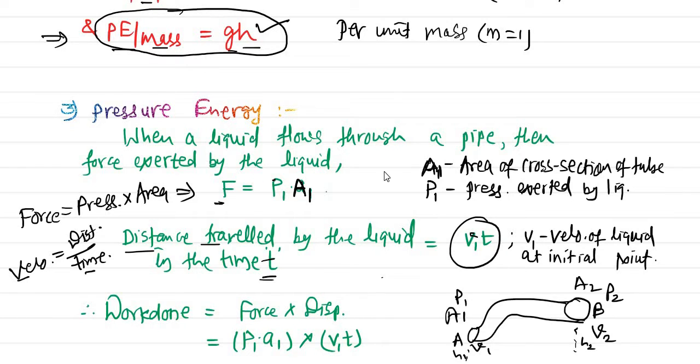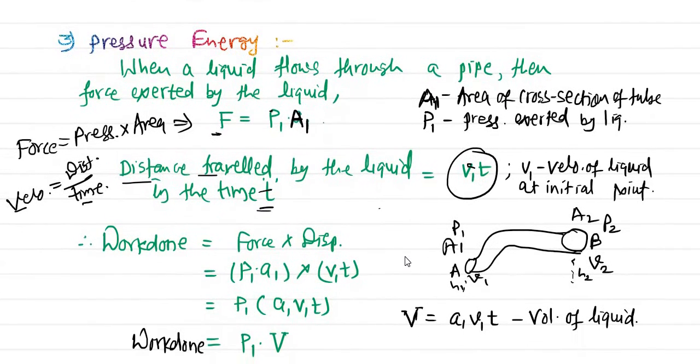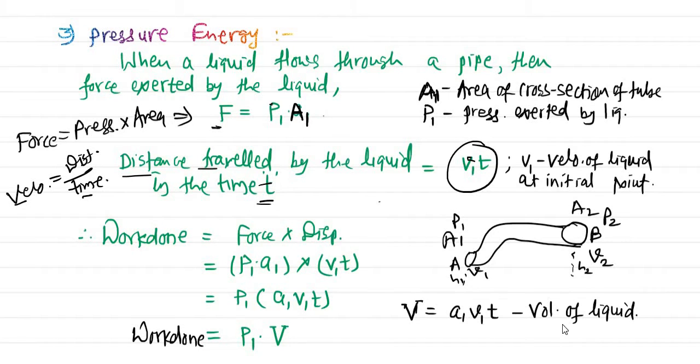Now if we know the force and this distance, or displacement, then we can find the work done. So work done is simply force into displacement. Okay. So how much is the force? Force is pressure into A1, and into v1 t. v1 t is what? Displacement. So force into displacement.